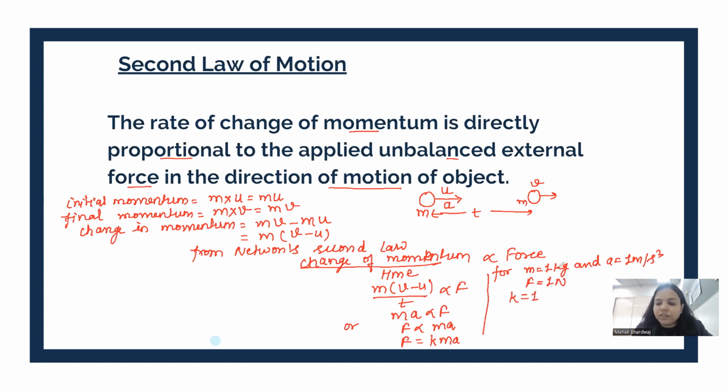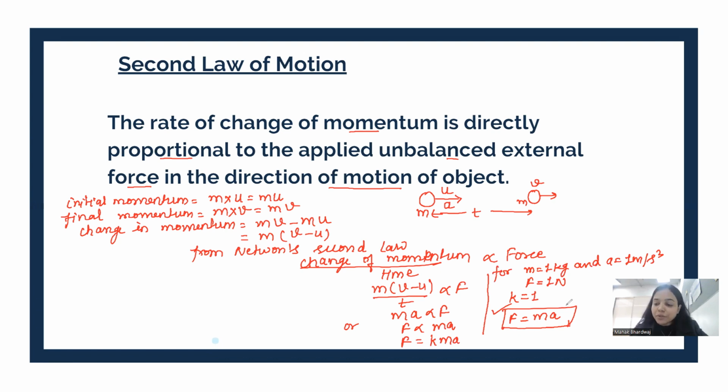If an object of 1 kilogram is traveling with 1 meter per second square acceleration, and the force applied during this duration is 1 Newton, then the value of the constant of proportionality is 1. And hence we get the famous relation that F is equal to ma, or force is equal to mass into acceleration.